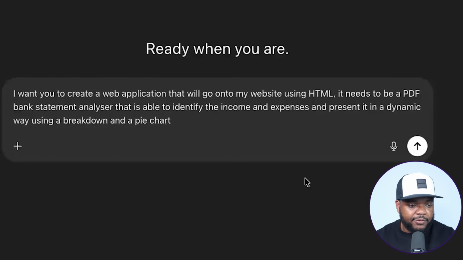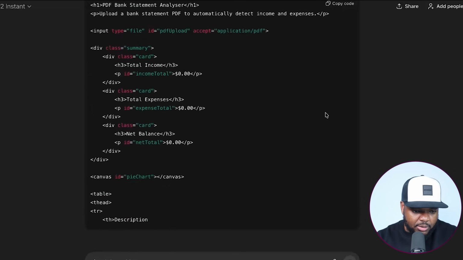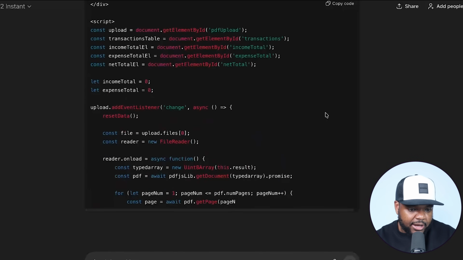So I want to see if 5.2 is able to build out this entire application and how quick it's able to do it. So what I'm going to do is just leave it like this. I'm going to click on enter. All right, so there we go. It's currently writing out the entire code.